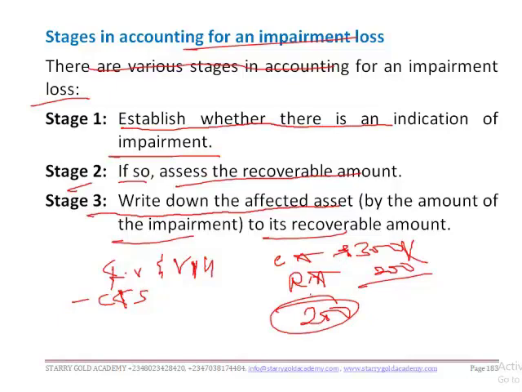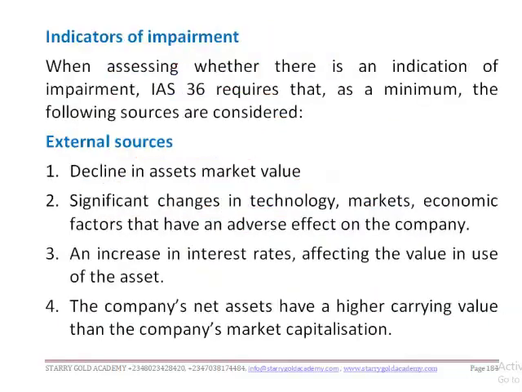The asset should be written down to 200 by the difference of 100 naira. So this difference of 100 naira is the impairment. What is the impairment amount? Are you getting it clear?